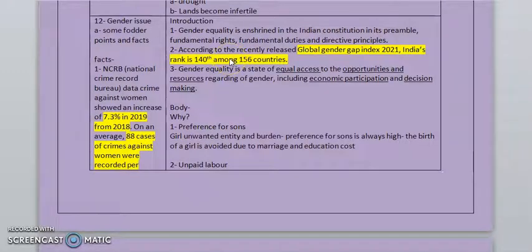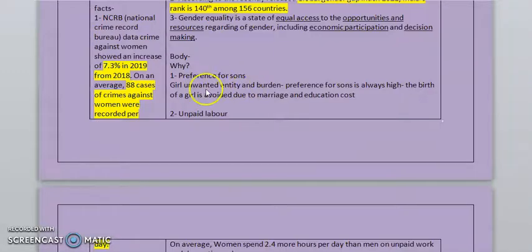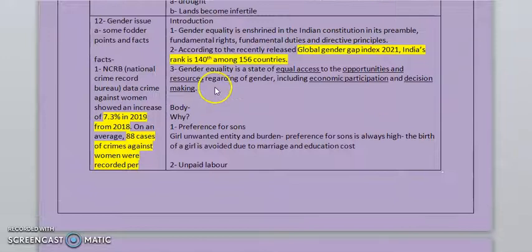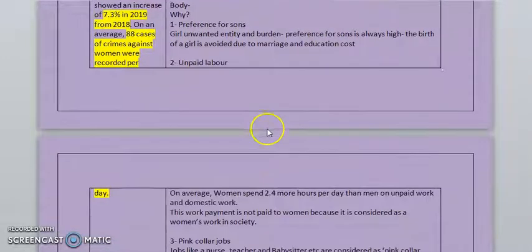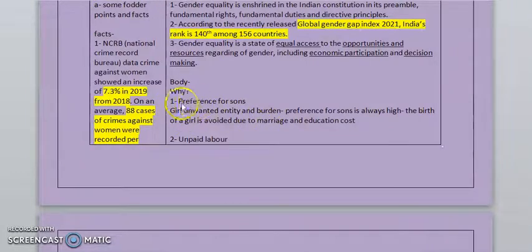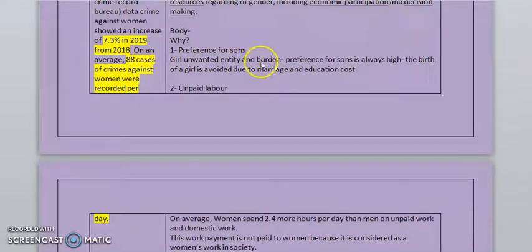Now why do we need gender equality? So here is why there are gender issue problems in the country. The first point here is the preference for sons. Girls are seen as an unwanted entity and burden. Preference for sons is always high. The birth of a girl is avoided due to marriage and education cost. So this is the mentality of society.